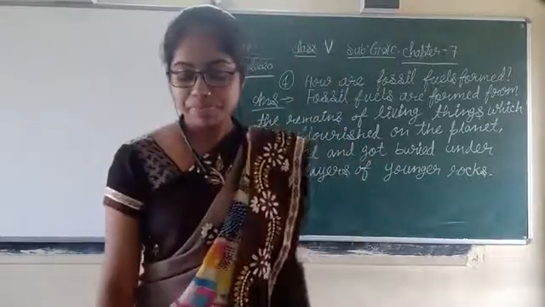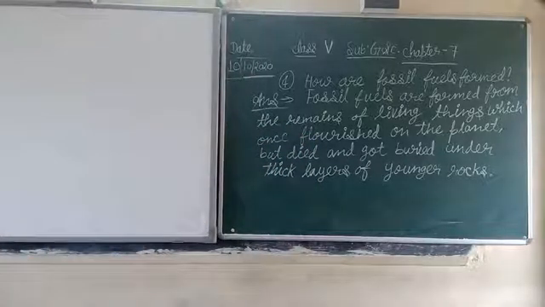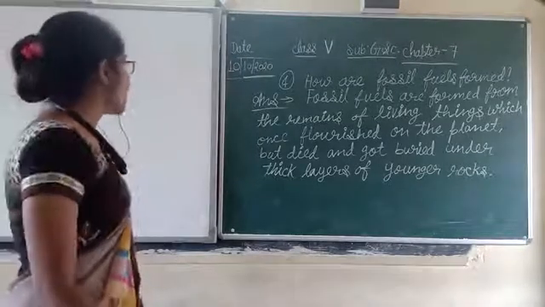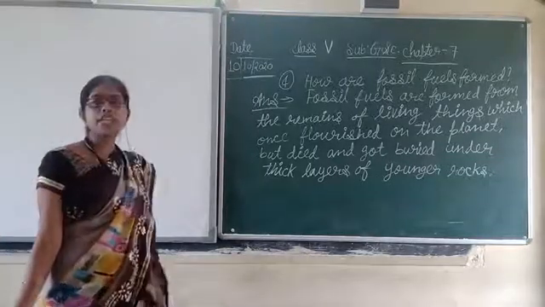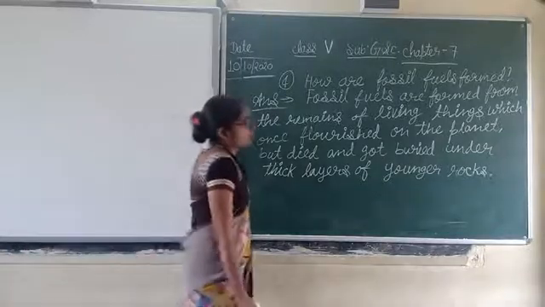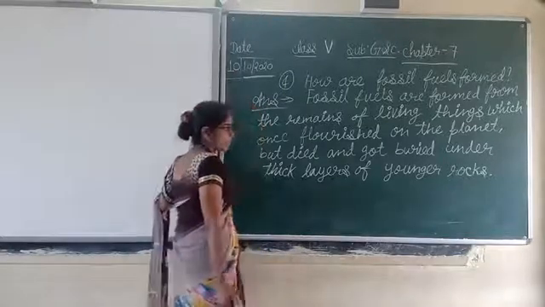Sorry students. I will read it one more time, and by that time you have to finish writing, either along with me or by pausing the video. Question number 4 is, how are fossil fuels formed? The answer is, fossil fuels are formed from the remains of living things which once flourished on the planet but died and got buried under thick layers of younger rocks. This is the answer for question number 4. I hope all of you have written it.